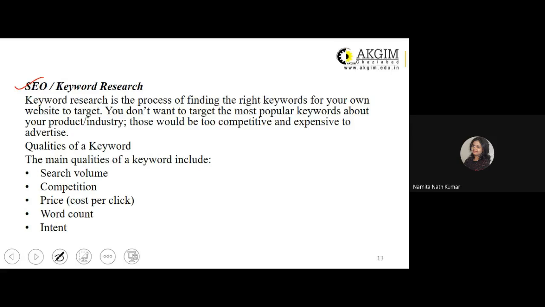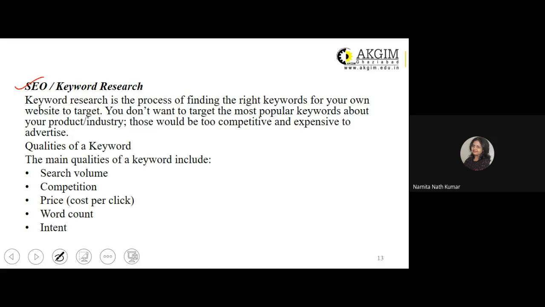If you use keywords where there is less competition, that means less number of businesses are vying or looking out for purchasing that keyword, so it will be easily available with you, but then you will have to use some other form of online promotional effort to make yourself visible on the top results of the search engine results page. Price, which is cost per click.